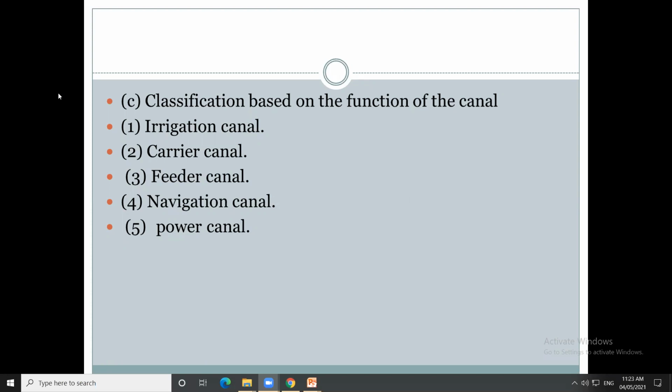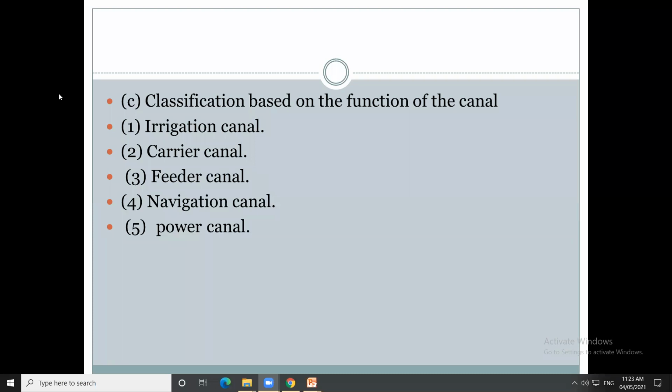The second one is the carrier canal. Carrier canals are used for conveying water for a particular purpose, for supplying water to particular cities or for irrigation. Water is conveyed through that canal from the reservoir. The third one is the feeder canal.